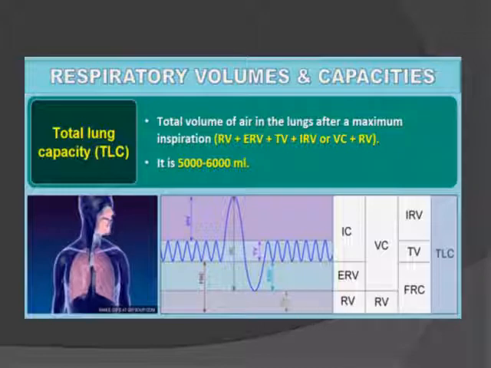Next is the total lung capacity, the total volume of air in the lungs after maximum inspiration, that is residual volume, expiratory reserve volume, tidal volume and inspiratory reserve volume, or you can simply say vital capacity plus residual volume.